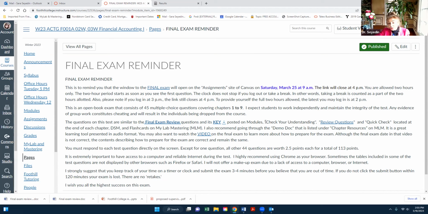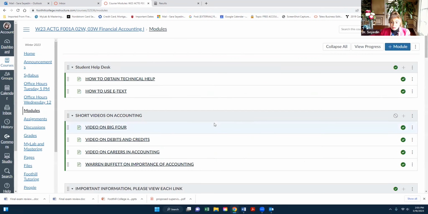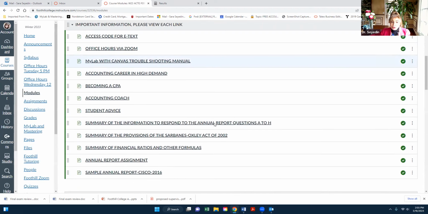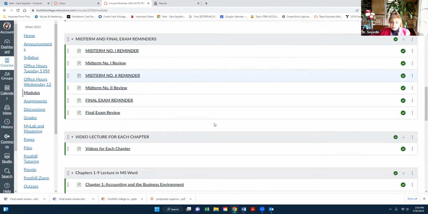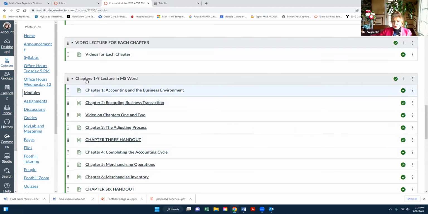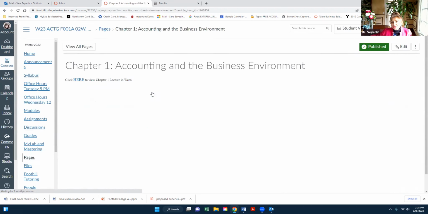Okay, so that's tool number 4, or step number 4, that you're going to take to prepare for the final. And then the last thing I want you to do is go over the questions I have on my lecture notes. So I'm going to go to modules again and scroll down until you see, there we go, chapters 1 through 9 MS Word. So let's open up chapter 1. First of all, once you open up these lecture notes, they're really a summary of each chapter. So they're brilliant in preparing you for the exam.